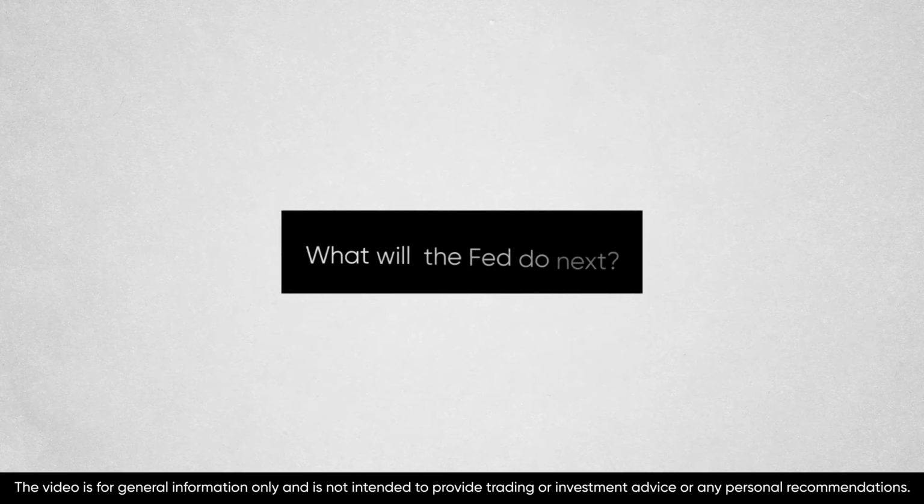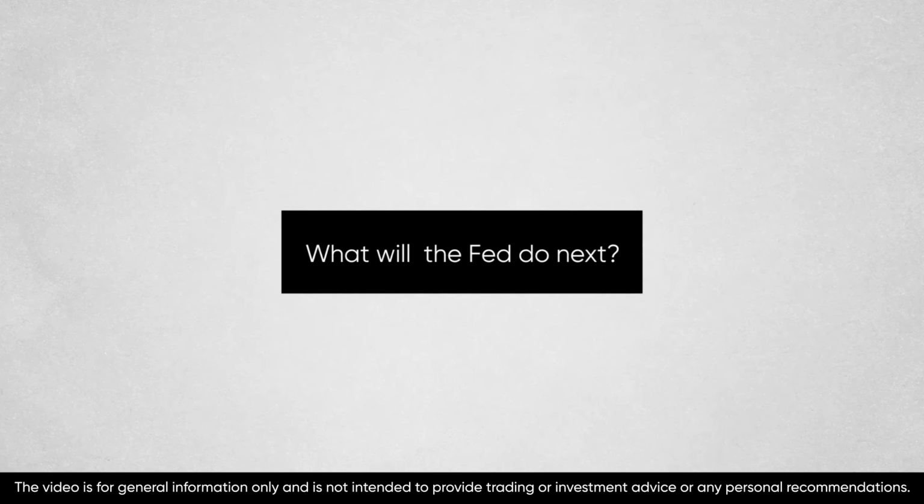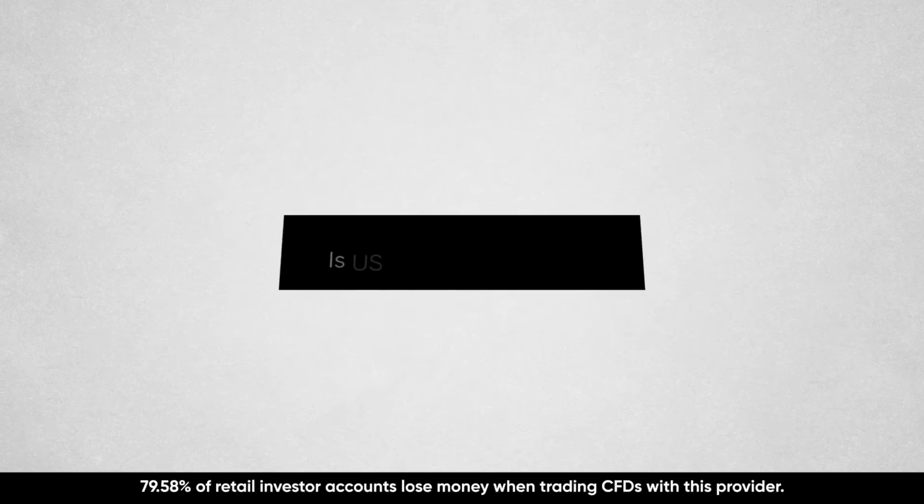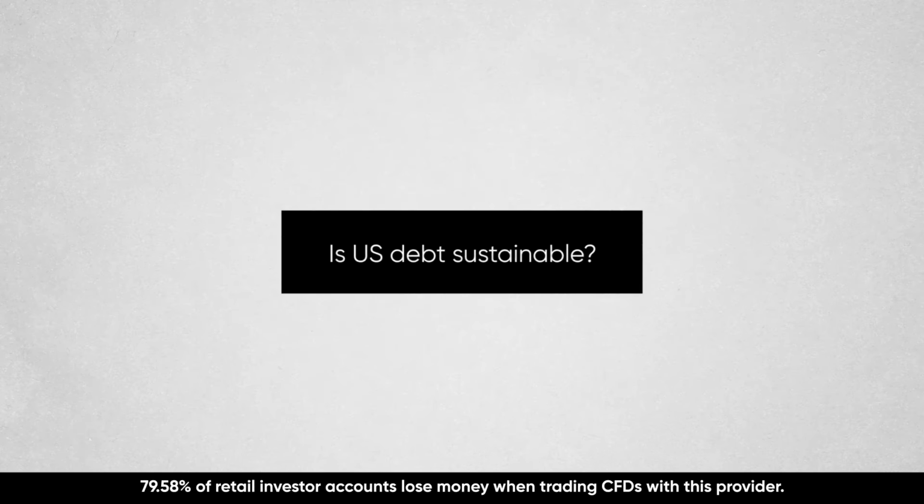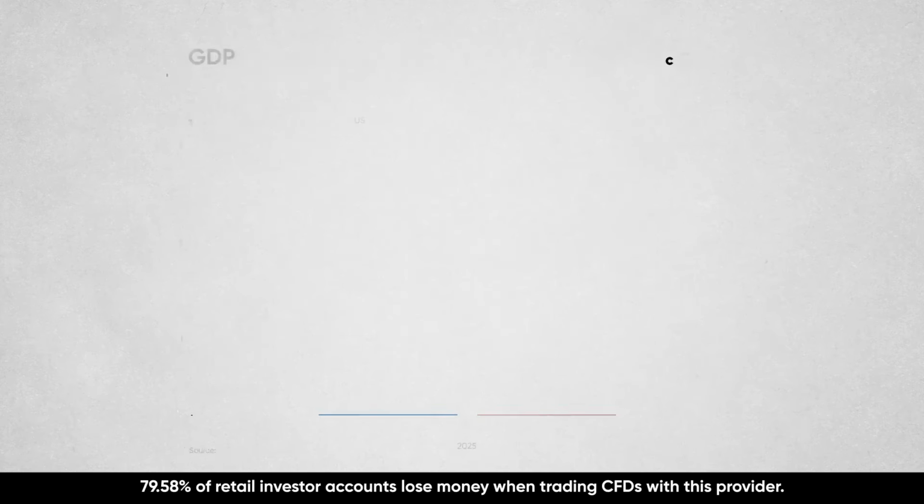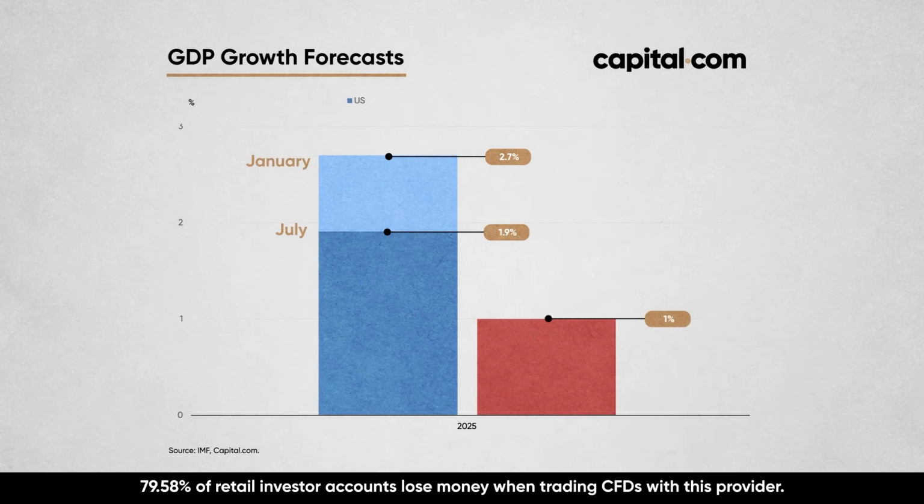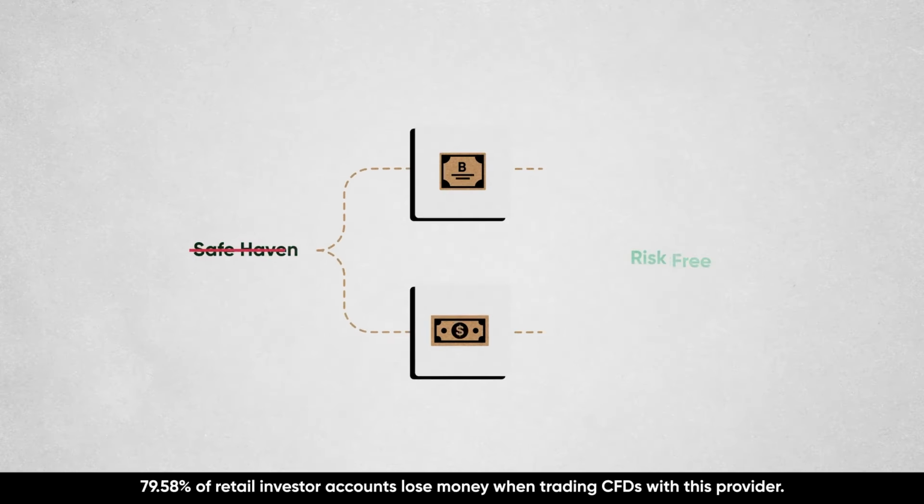The final takeaway is this: the market's most important question has shifted from what will the Fed do next to is US debt sustainable? This divergence is the market's answer. It's a warning sign about the US economy's long-term health and a signal to investors that the old playbook may no longer work.